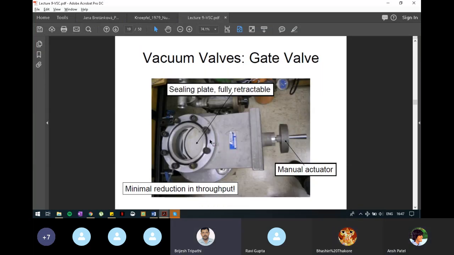Yes, this one is an important valve. It is called a gate valve. It is generally used between the chamber and the diffusion pump. It is a bigger valve which, once you operate the manual actuator, you can see there is a handle. Once you rotate that handle, the central portion where the arrow is pointing will move away. If it is moving away, the head of the diffusion pump gets connected with the chamber directly.